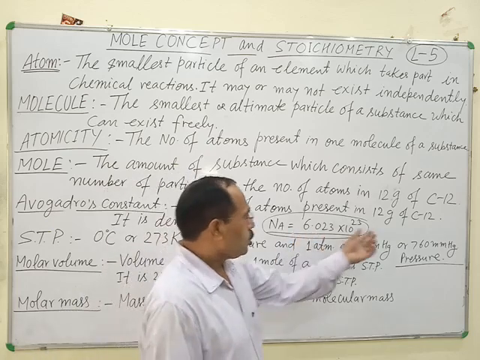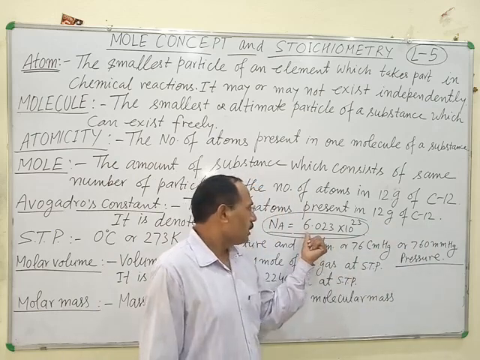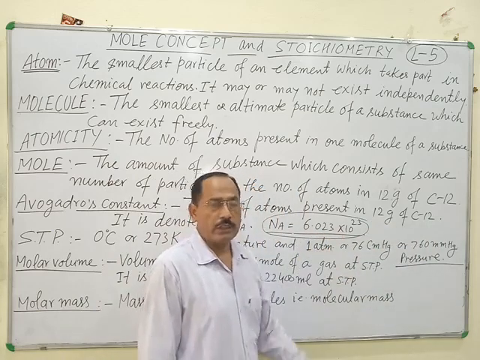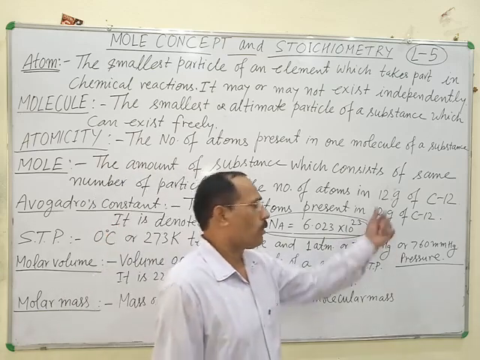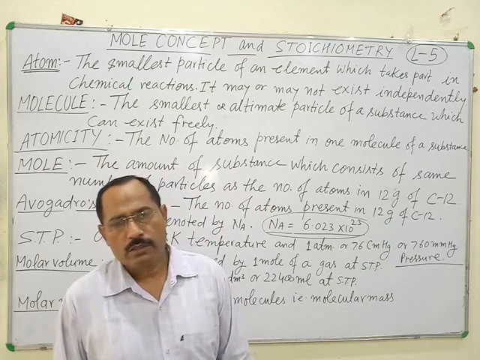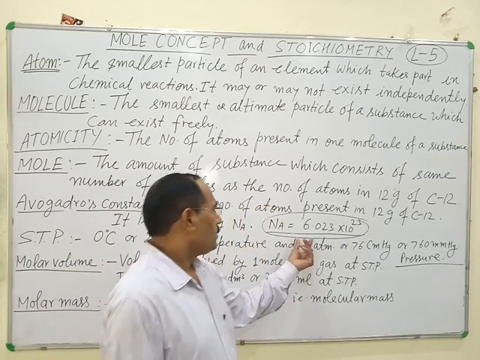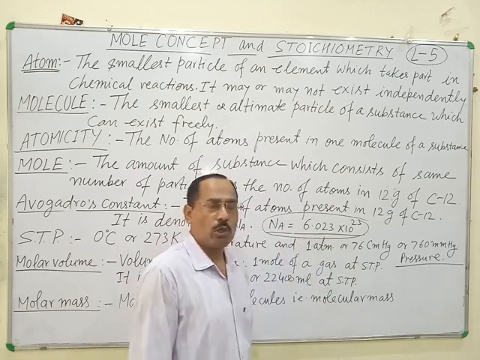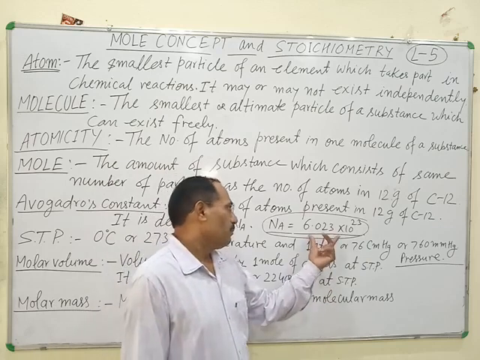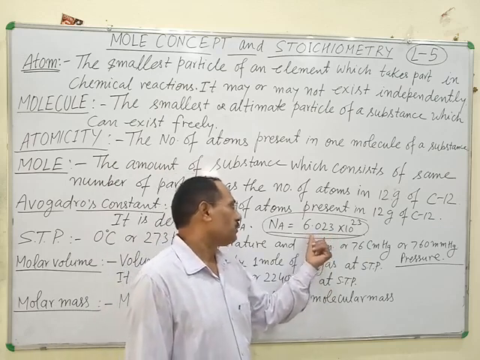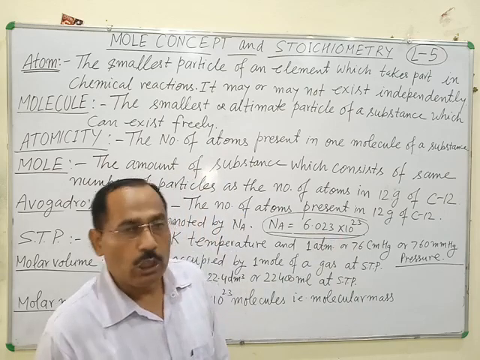It means 12 grams of C12 isotope contains 6.023 × 10^23 carbon atoms whose mass is equal to 12 gram. In other words, the total mass of 6.023 × 10^23 carbon atoms is equal to 12 gram.